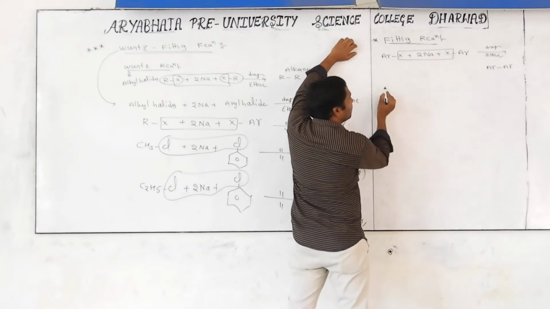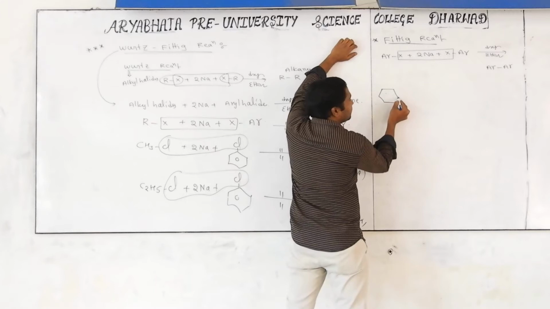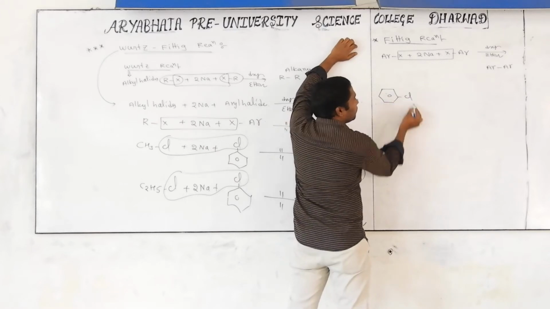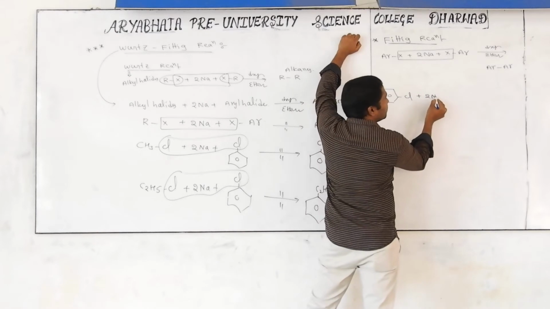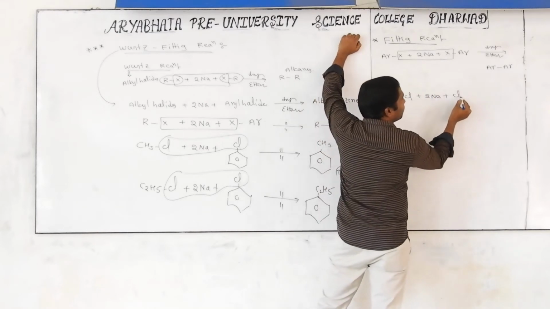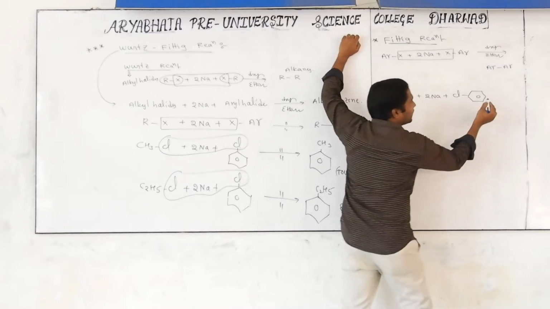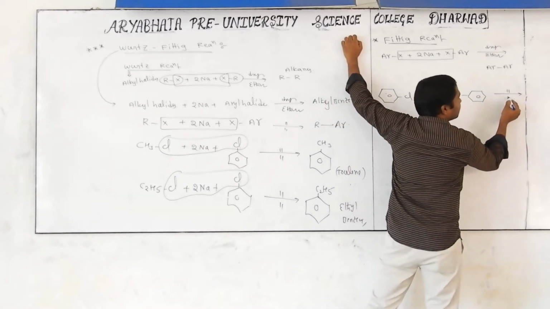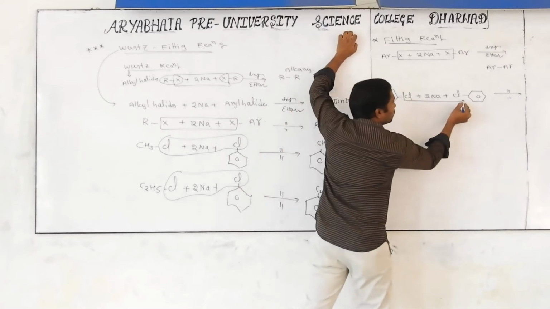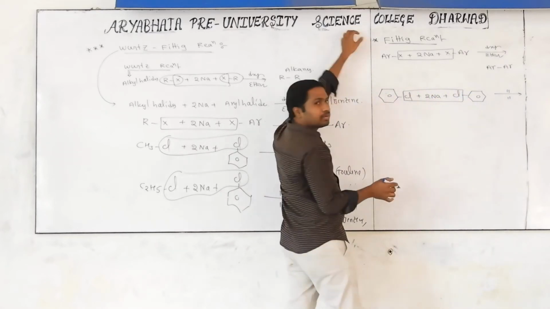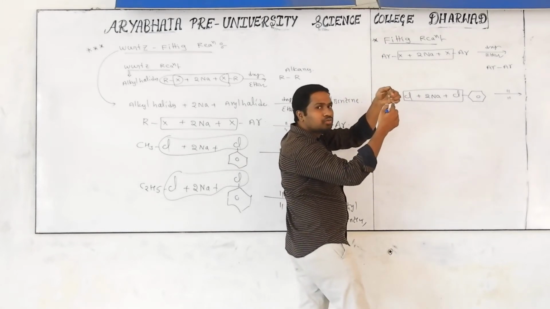How is that one? I will explain to you, see carefully. Better take it horizontally. This is what? Chlorobenzene, aryl halide, will be reacted with 2 moles of sodium. And take one more aryl halide, nothing but chlorobenzene. In presence of dry ether, what happened? 2 chlorine atoms, 2 sodium atoms are coming outside. After that, 2 benzene rings are directly connected through single bond.